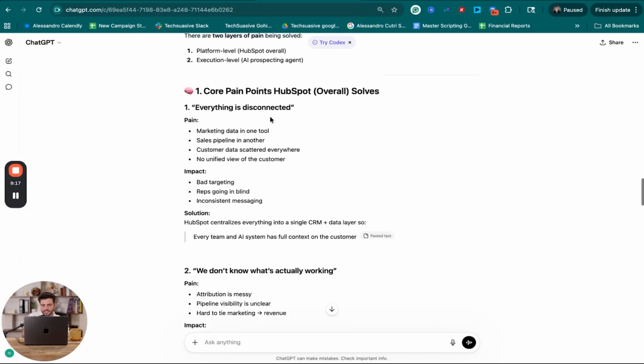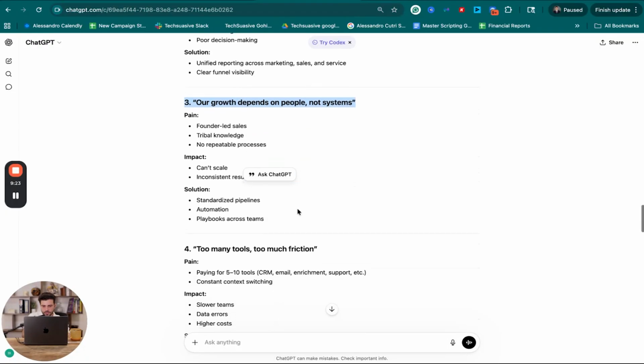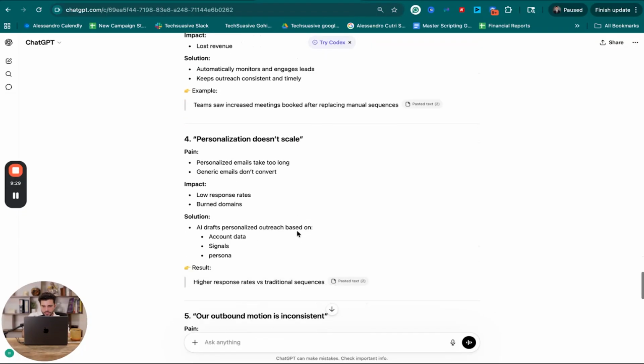No, you see, this isn't something that I want to go after. We don't know what's actually working. No, our growth depends on people, not systems. No, too many tools. No. You see, sometimes that's why AI just doesn't really get you what you want.